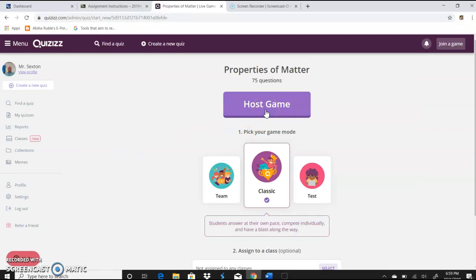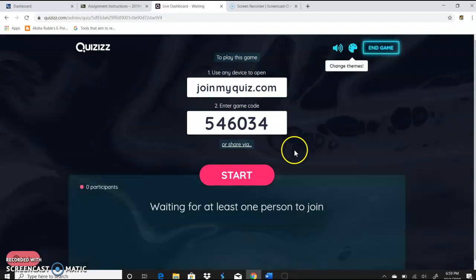I'm going to say that I want to host a classic game, which is individuals playing against their fellow classmates. Now all I have to do is give this code to my students on their computer in the computer lab. They can log in and they can get ready to go. Once I have them all signed in and I have their list of participants here, I will hit start and the game can begin. They will play the game, they will challenge each other, and they'll learn a little something along the way.